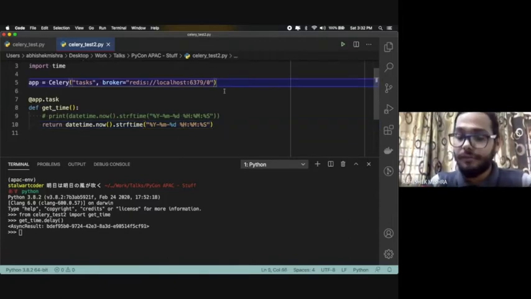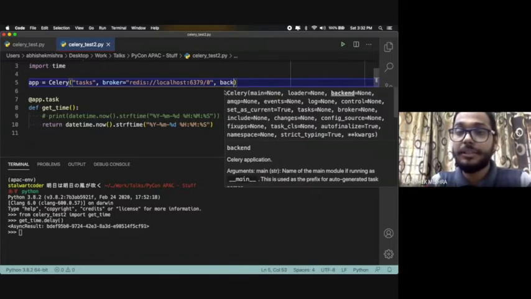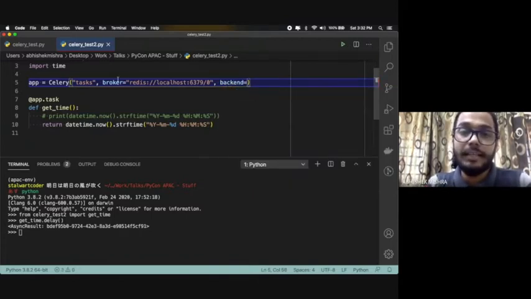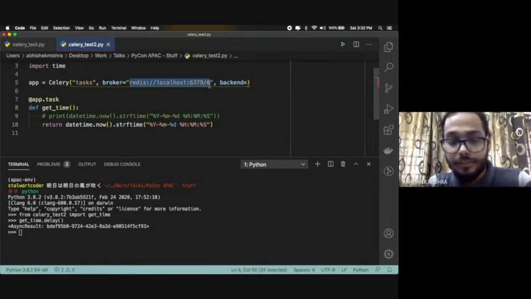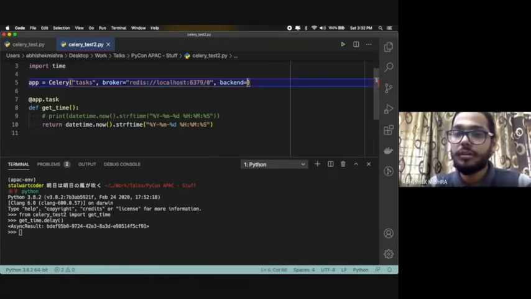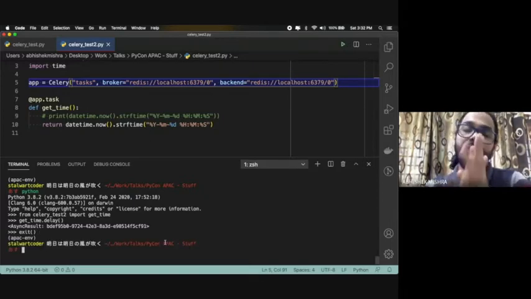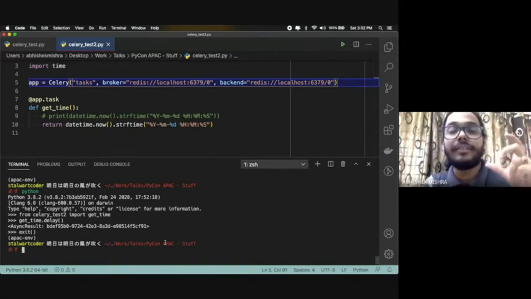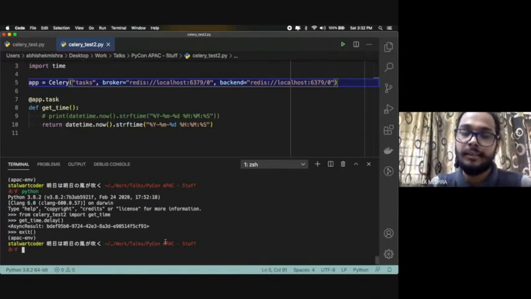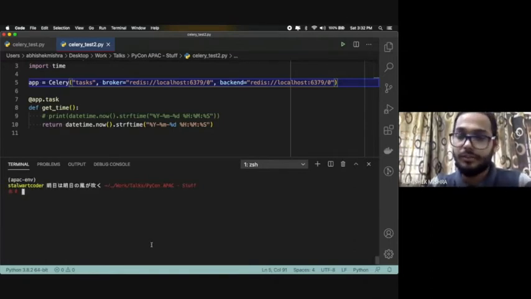So there is a parameter in Celery itself where you can say, hey, this is a backend. At this moment, I'm using Redis, but it is not really required. You can use SQL, SQLDB, Postgres, RabbitMQ, whatever you want. For demo purposes, I'm using Redis again so that it stores in the backend. So now we will see how to get the result. We saw how you execute the normal asynchronous function in terms of Celery, correct? Now let me just clear the screen.